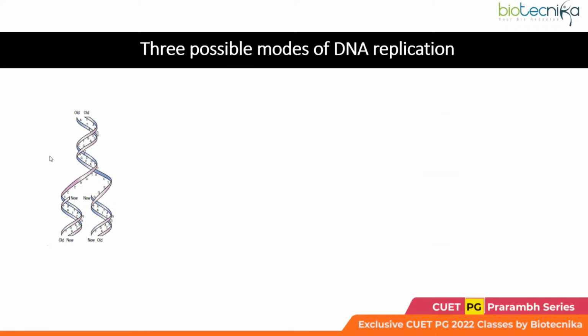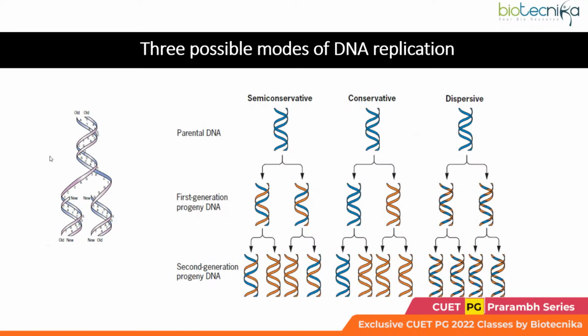Now, Watson and Crick proposed the structure of the DNA, right? We know that. They also suggested the semi-conservative mechanism for DNA replication, accompanying their proposal for the structure of DNA. However, due to lack of evidence, there were other theories as well going on in the minds of the researchers.